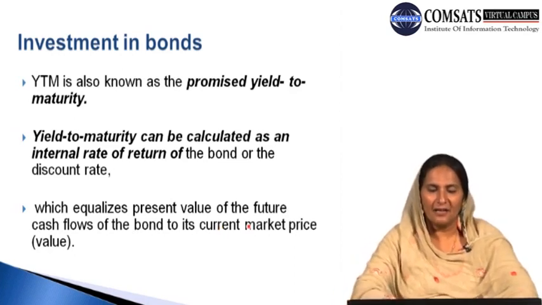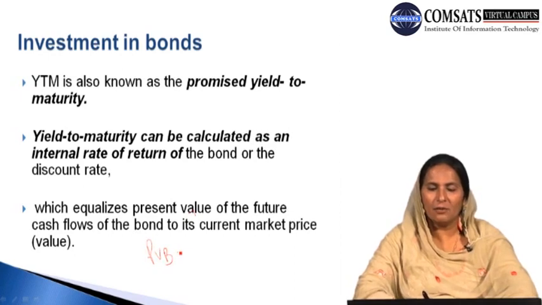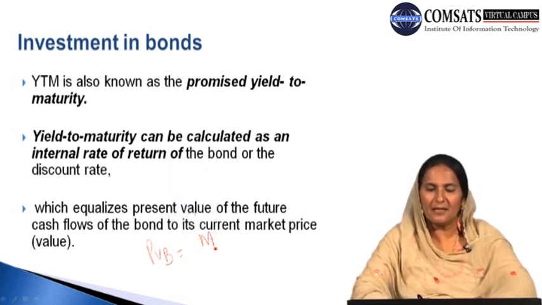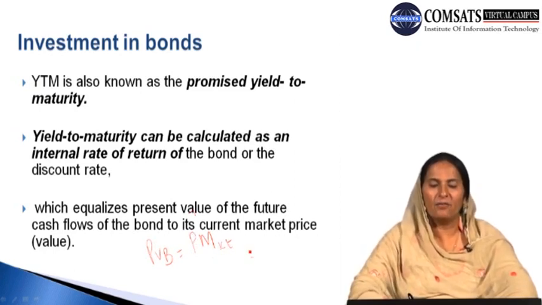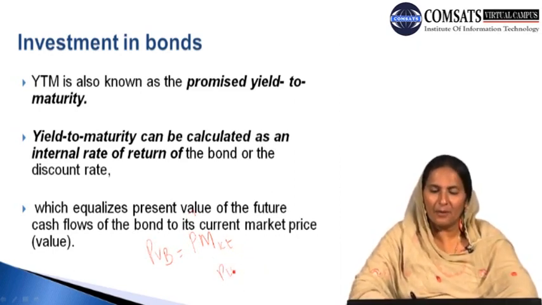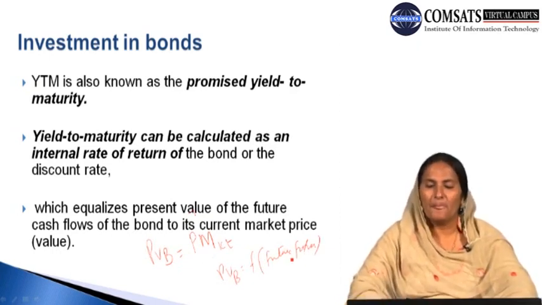What it tells us here is how we can calculate. We can say that the present value of this particular type of bond is equal to the current market price of this bond. And how can we indicate the market price? We can say that Price MKT is the market price of the bond at the current time period, or the present value of the bond can be calculated as a function of the future funds, that is, the future resources received after a certain time period.